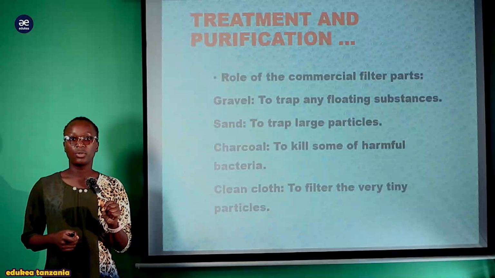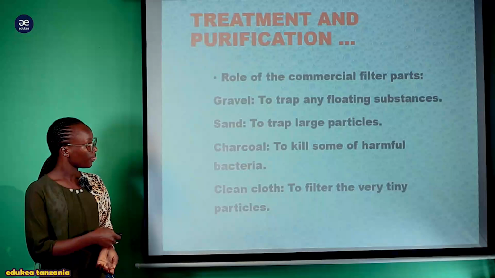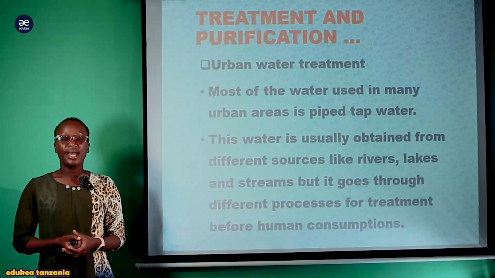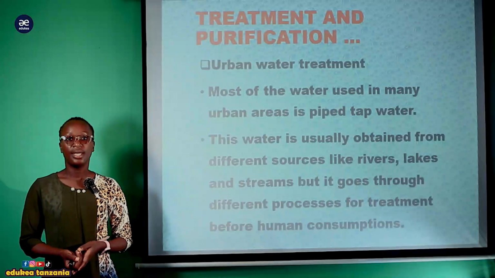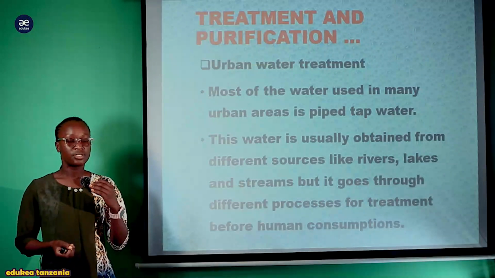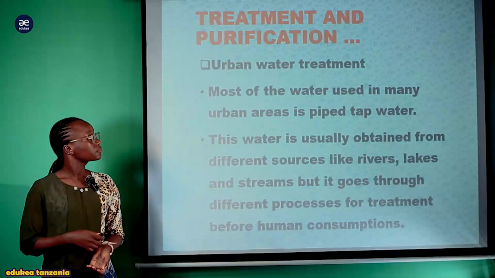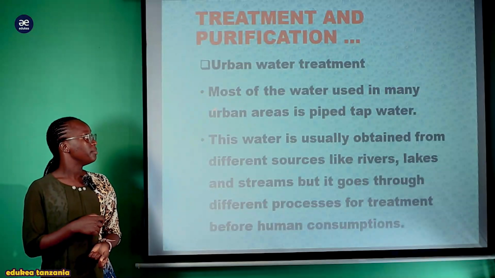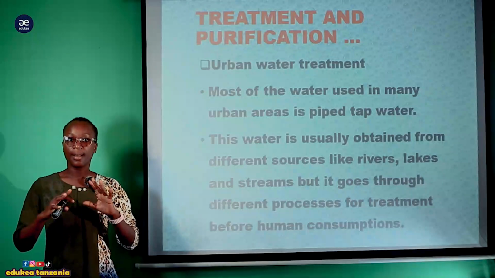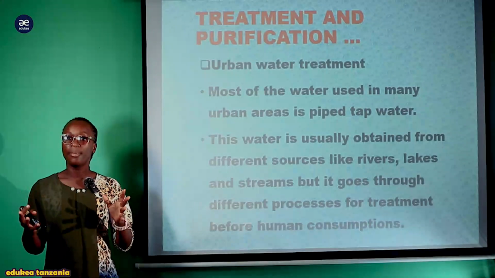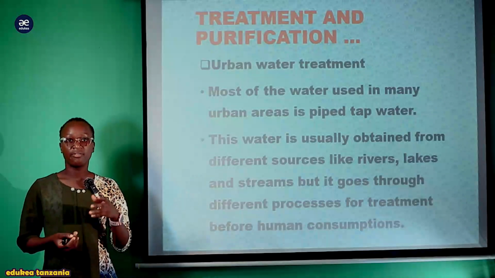Okay, another is urban water treatment. Tumeona domestic water treatment, then na method zake ambazo zinaweza kutumika. Now let us see how urban water treatment is used. Most of the water used in many urban areas is piped tap water. Kwamba maji mengi ambayo yanatumika katika urban area ni maji ambayo yanatoka kwenye mabomba, na haya maji actually yamekuwa taken direct from the water source kama vile ocean, lake. So they just take them to the tap ili kuweza kutumika katika mazingira yetu ya kila siku.